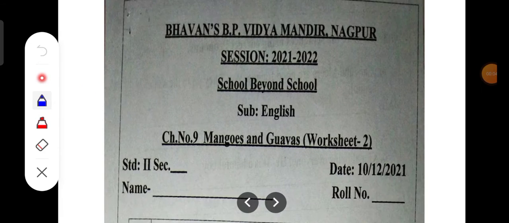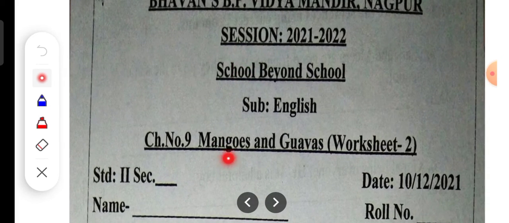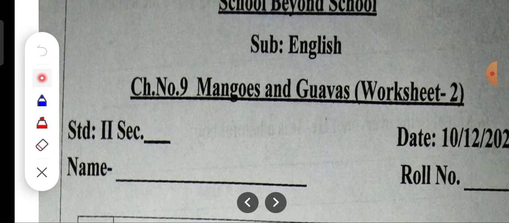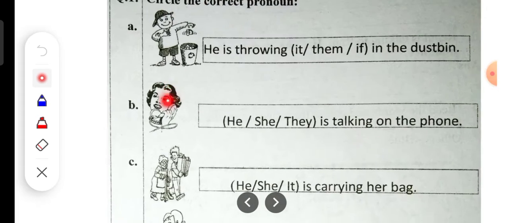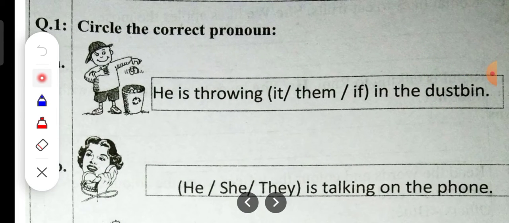Today we are going to solve a worksheet based on chapter number 9, Mangoes and Guavas. This is worksheet number 2, children. Kindly write your name, class, section and roll number. Question number 1. Circle the correct pronoun. Now you have to see the picture and circle the pronouns. Before we start, first let us revise what are pronouns.